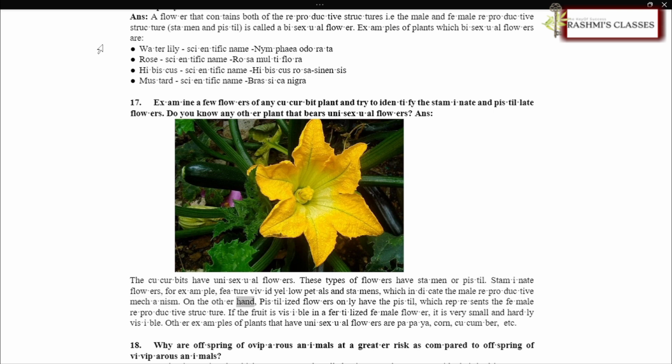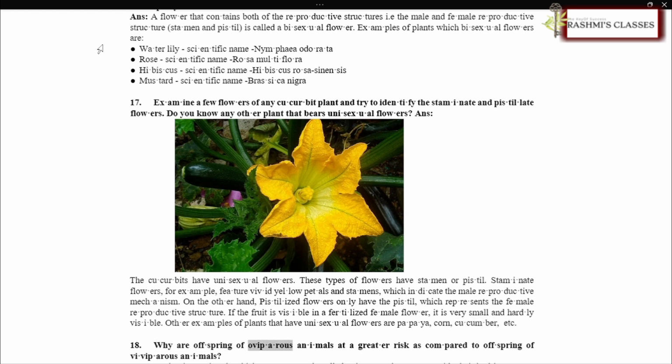On the other hand, pistillate flowers only have the pistil, which represents the female reproductive structure. If the fruit is visible in a fertilized female flower, it is very small and hardly visible. Other examples of plants that have unisexual flowers are papaya, corn, cucumber, etc.